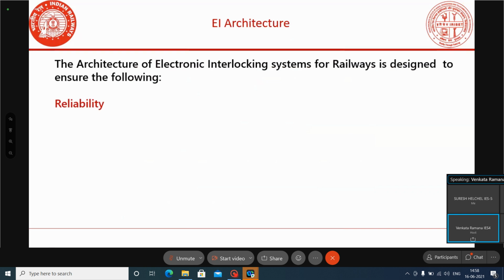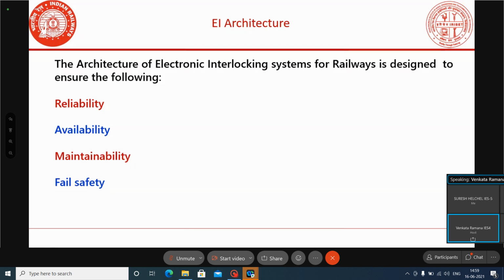Normally, if you see the architecture of the electronic interlocking system for railways, it is designed to ensure the following. The electronic interlocking system should be reliable. Reliability should be high. Availability should be high. It should be easily maintainable, and it should be fail safe also.